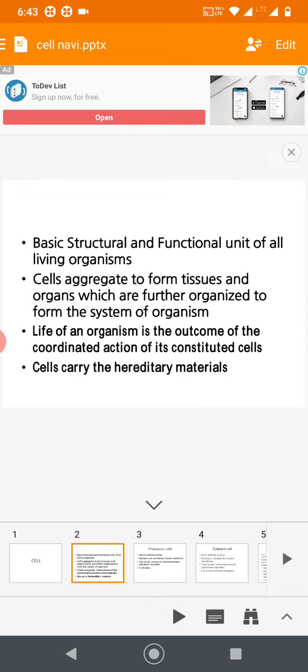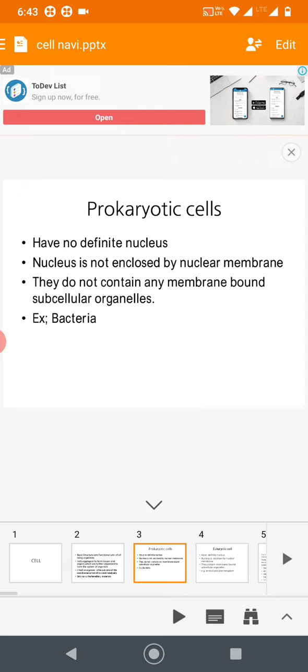Okay. So also the cell carries hereditary material, what we call DNA, deoxyribonucleic acid. Okay, so you should know the difference between prokaryotic cell and eukaryotic cell. Prokaryotic is the primitive cell. So this cell you can see in blue green algae, and mainly in bacteria.